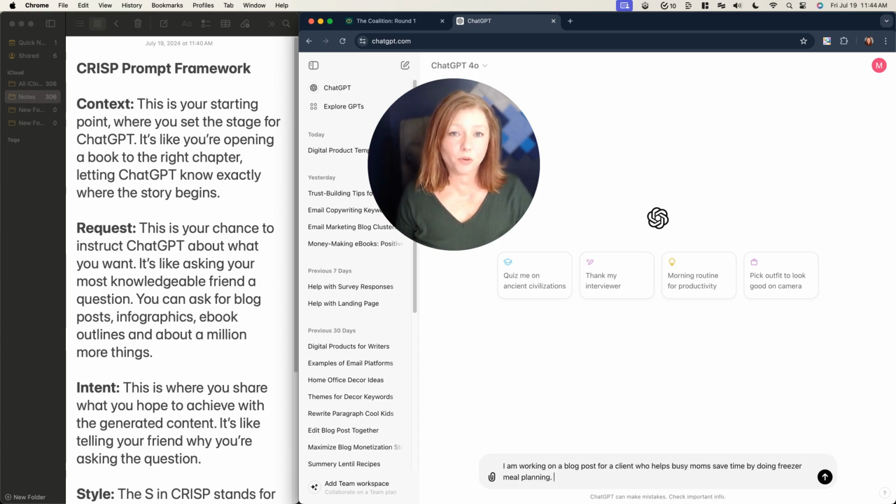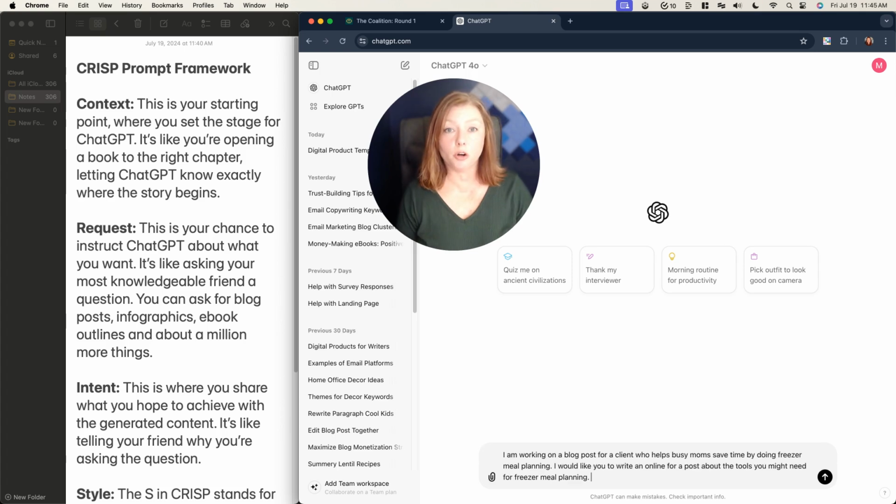Next thing I'm going to ask for is my request, like the specific thing that I want ChatGPT to give me. That's the R in Crisp. So my request is going to be for an outline. I would like you to write an outline for a post about the tools you might need for freezer meal planning. That's my request. The next letter in the Crisp Prompt Framework is I, and it stands for intent.